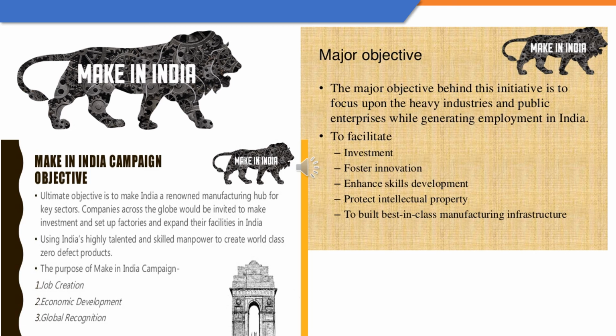It wants to invite all the multinational corporations and the Indian giants to set up their factories and their facilities in India. And the basic objective here is job creation, that is creation of employment opportunities, to foster innovation, to welcome investment in India, to enhance skill development and the overall economic development of the country.